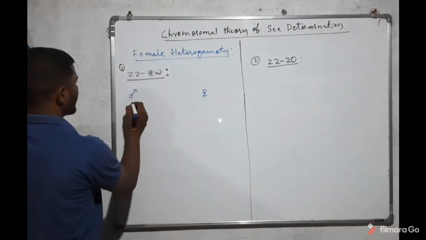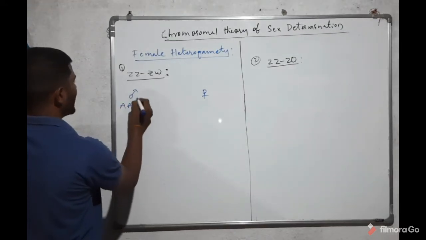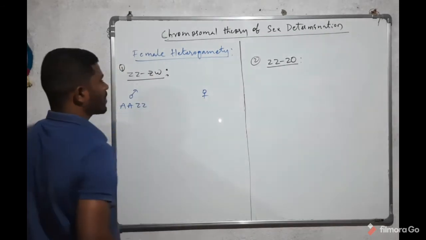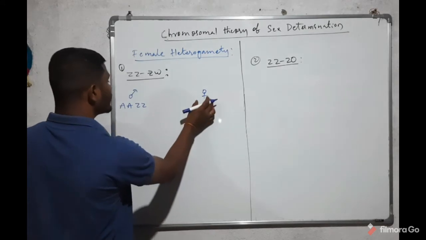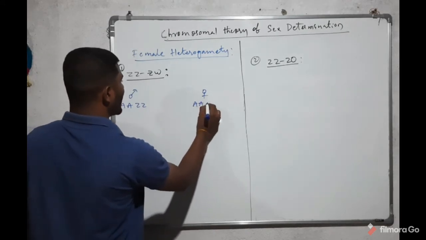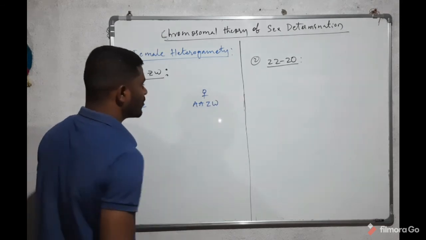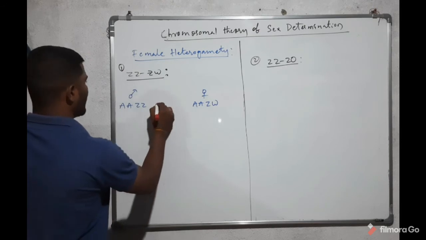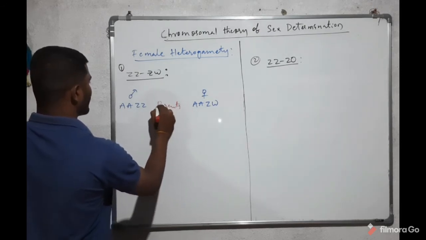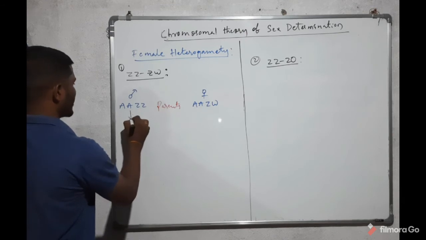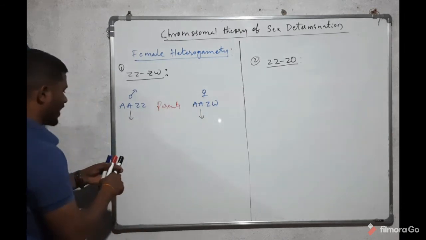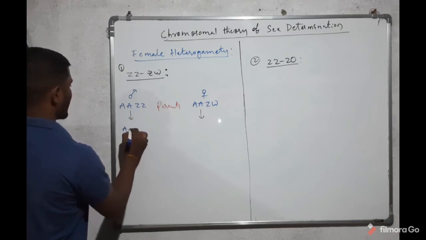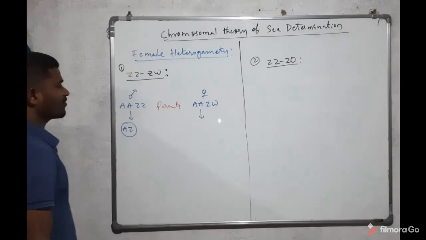See the karyotype of the male organism: it is AA ZZ. But in the case of the female organism, it produces different gametes, that's why it is AAZW. Next, these are the parent organisms, and they produce gametes. The gametes are similar in the male, AZ, only one type of gamete.